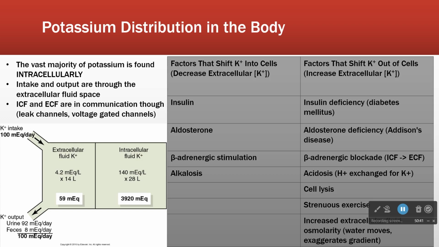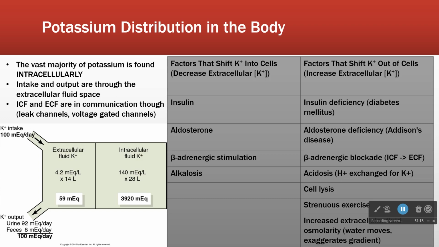Aldosterone. Now, we've talked about how aldosterone affects the kidney, but remember, aldosterone is released in response to increased potassium by a separate mechanism than the renin-angiotensin-aldosterone system. So aldosterone, one of the ways that it decreases potassium is it increases potassium secretion, but the other way is it shifts potassium into cells out of the extracellular fluid, and therefore it lowers extracellular potassium.